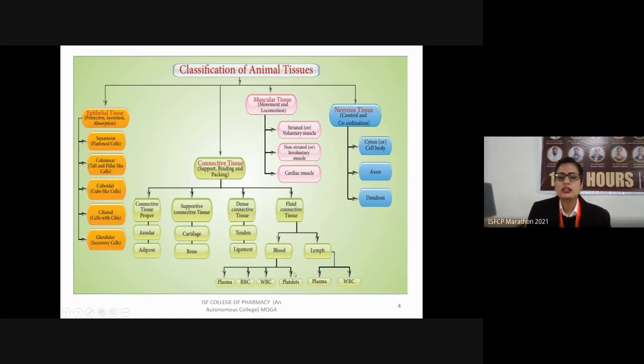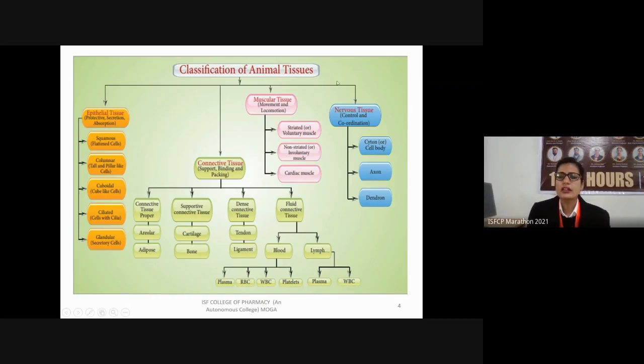Then the composition of the lymph. The composition of the lymph is quite similar to the blood plasma, or we can say that in the composition of the lymph, plasma plays a major role. Plasma is there along with the white blood cells. They are devoid of the RBCs and platelets.